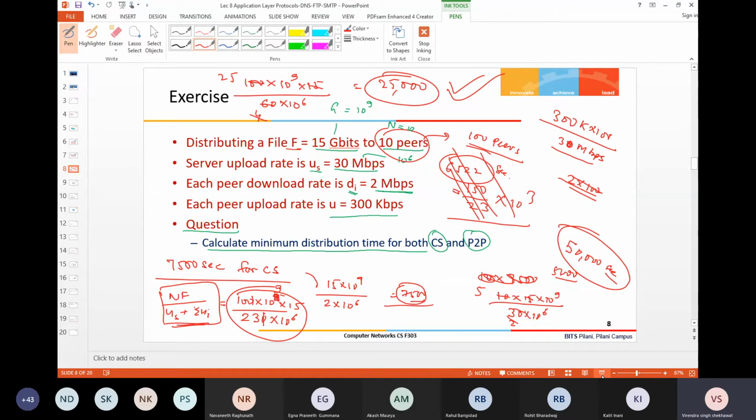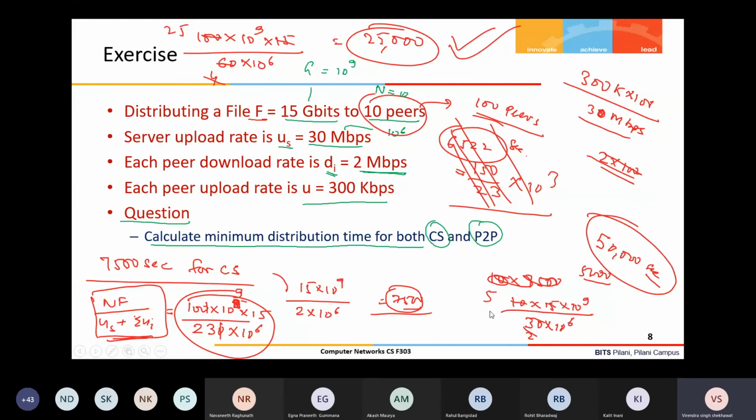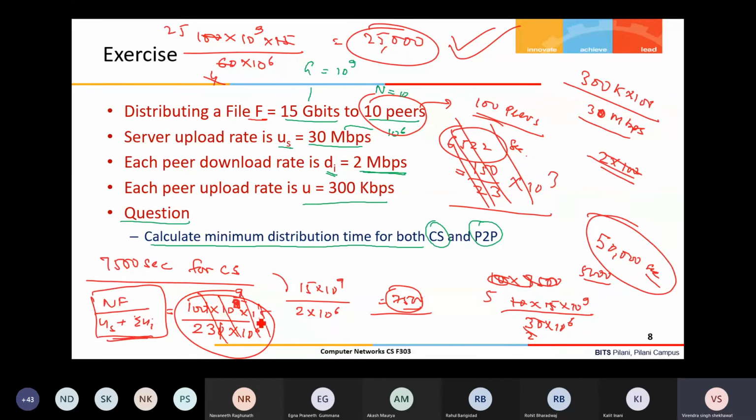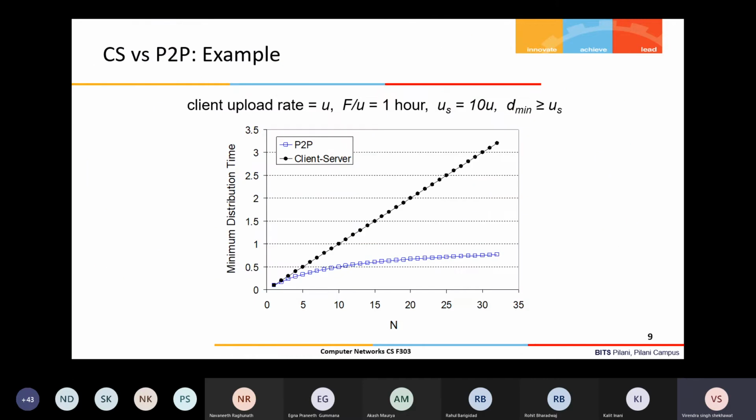Okay, so then we'll move to the next slide. Yeah, this is your calculation, you just check it, because this is not 230. Basically, this is wrong. The correct one is this one. Total upload bandwidth will be 60.